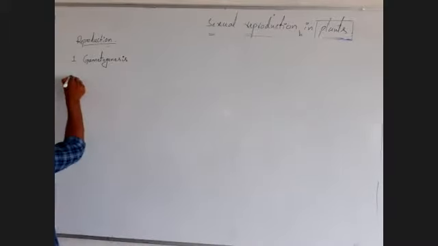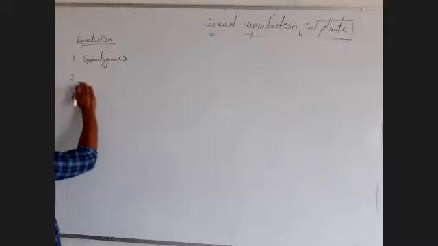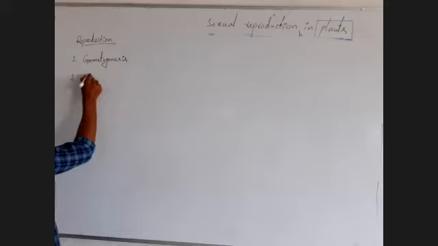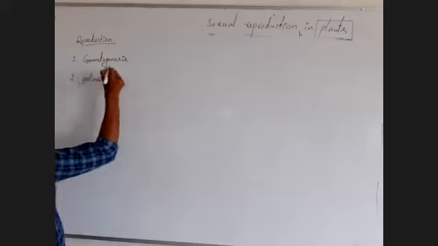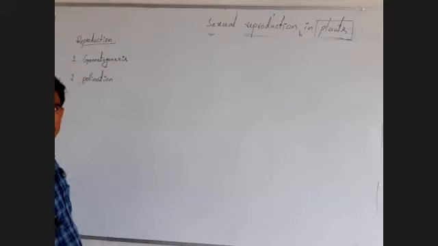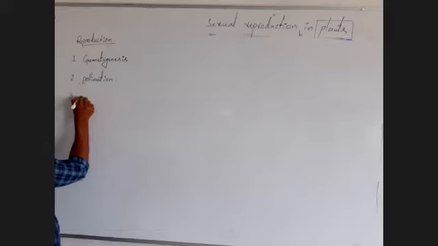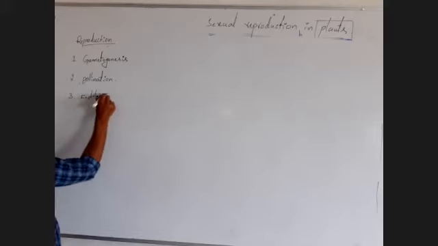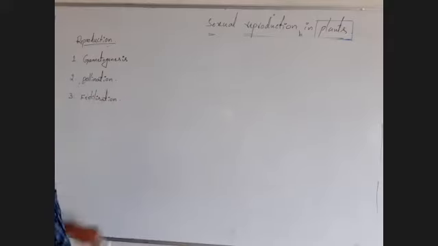Next, second one, the pollination process. What is pollination? Next, third one, fertilization. This is the third event.